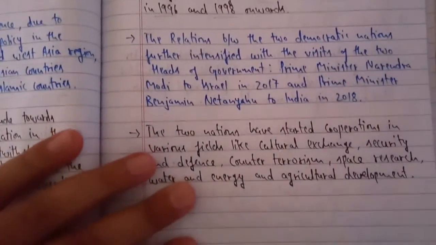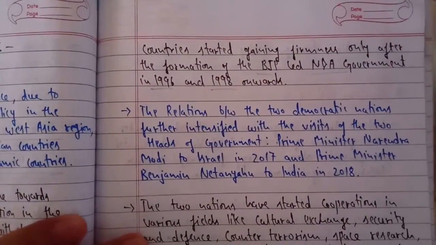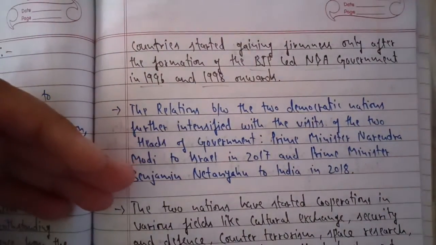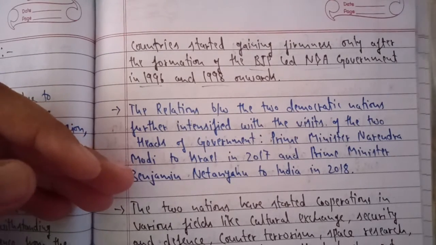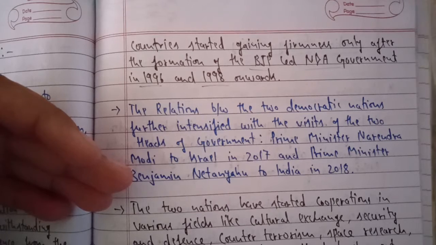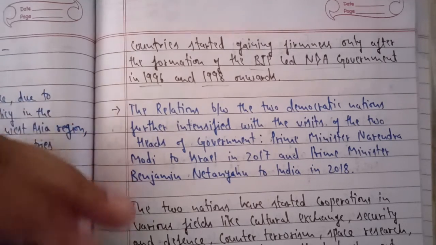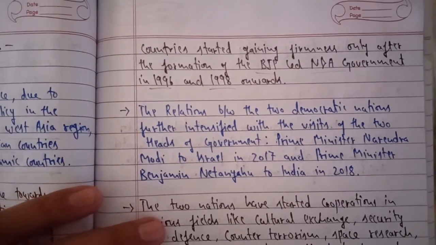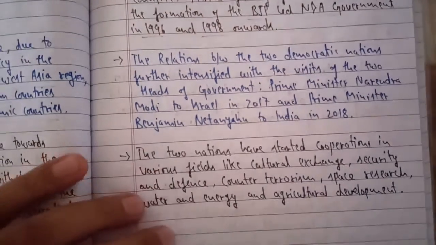Okay. So although we started our relationship after 1992, when we had set up an Israeli embassy in India, those were some diplomatic relations, we can say. Those were formally developed, but it was only after 1996, when there was a formation of the BJP government led by NDA. So that was 1996 and 1998 onwards.